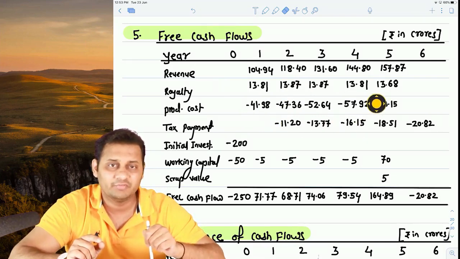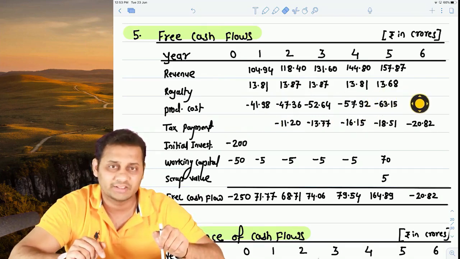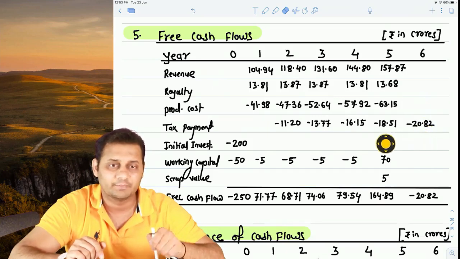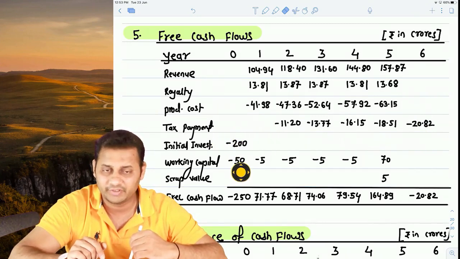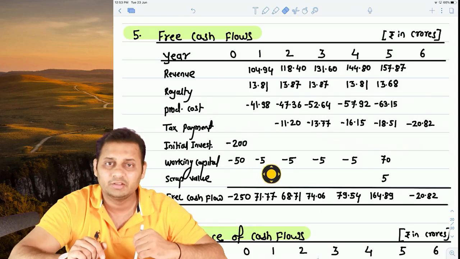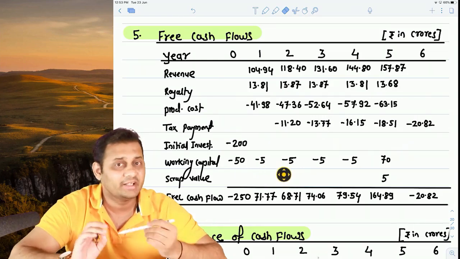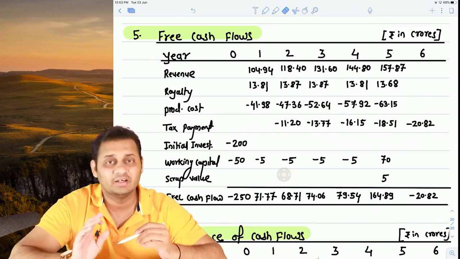For the fifth year we had to increase the column to 6. We paid the tax in the sixth year. Now the initial investment is 200 crores, working capital is 50 in the beginning in terms of rupees, and then we added working capital every year. See, working capital is not an expense, it is a deposit.